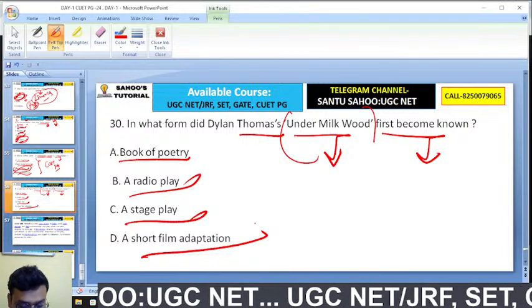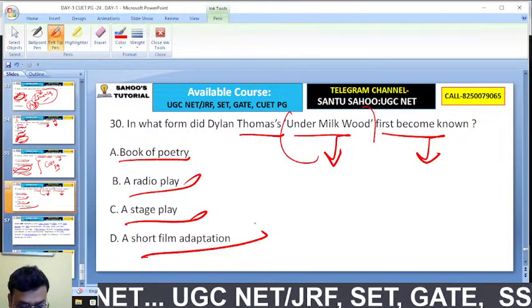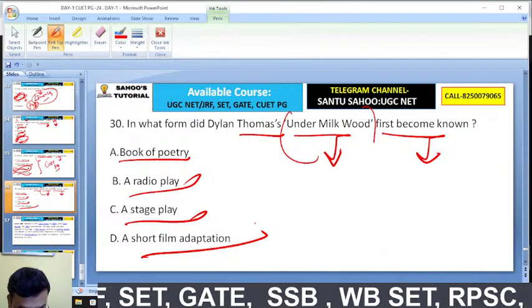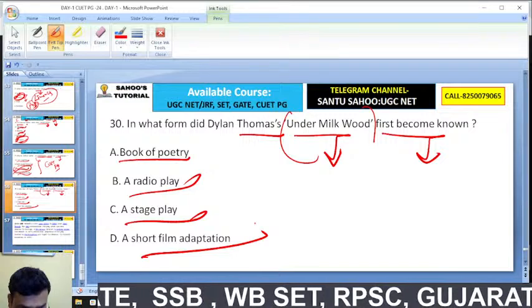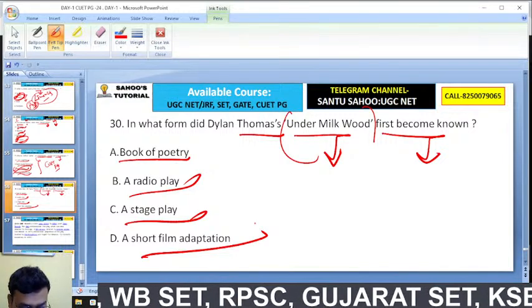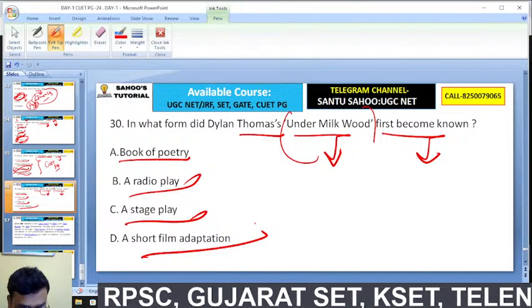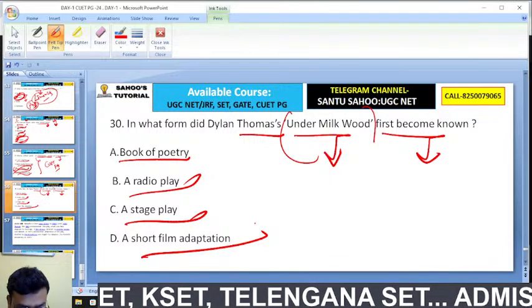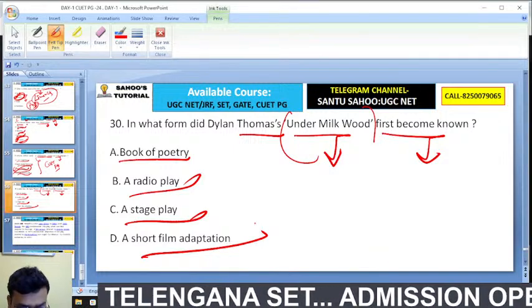Someone was telling me that this time for CUTPG there is no part A. Are you sure? Anu, Saurabh and Jagdish, who told that CUTPG part A is not available? Who is saying? How can it be?